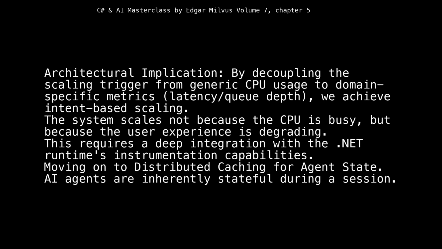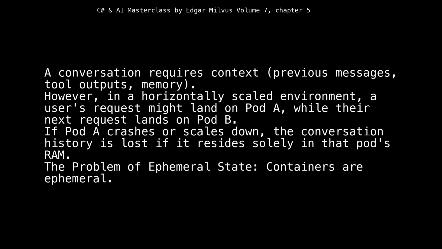Moving on to distributed caching for agent state. AI agents are inherently stateful during a session. A conversation requires context, previous messages, tool outputs, memory. However, in a horizontally scaled environment, a user's request might land on pod A, while their next request lands on pod B. If pod A crashes or scales down, the conversation history is lost if it resides solely in that pod's RAM. The problem of ephemeral state: containers are ephemeral.